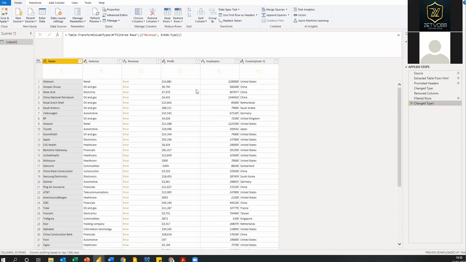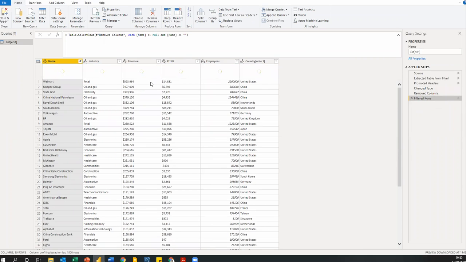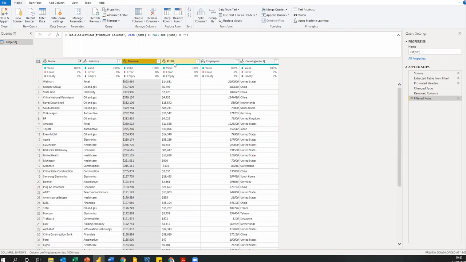Okay, so I can see that once I did this, I got an error. So the thing I can do is to remove this change type, right? The last step I applied, let me remove it so that I can go back to what I have. It's also already visible that there's actually a $ affixed to all of these numbers, which is why it's turning out as an error. So what do I need to do? I can select this. Since this already has a dollar sign, I can hold Control and select profit also.